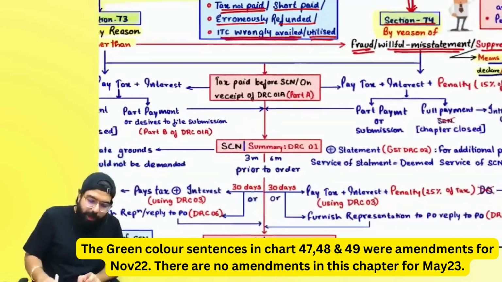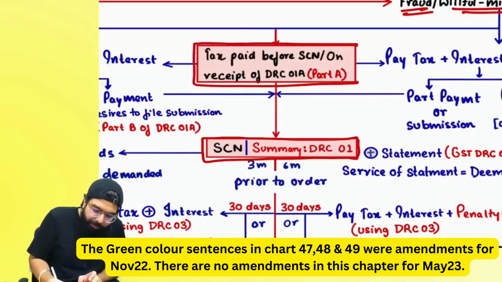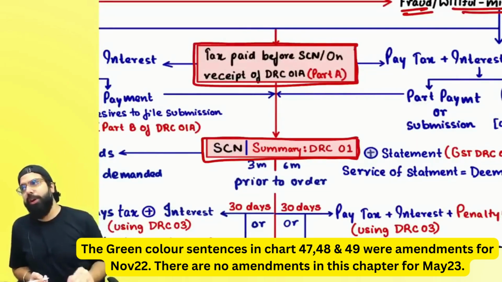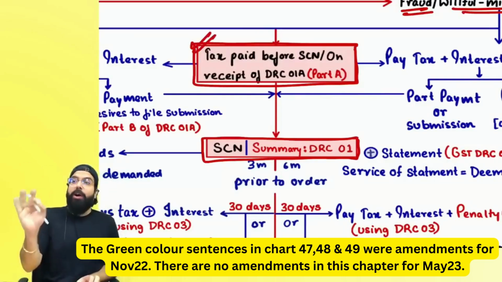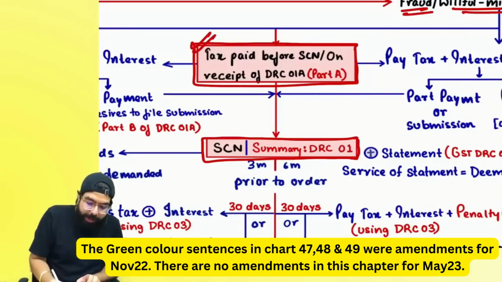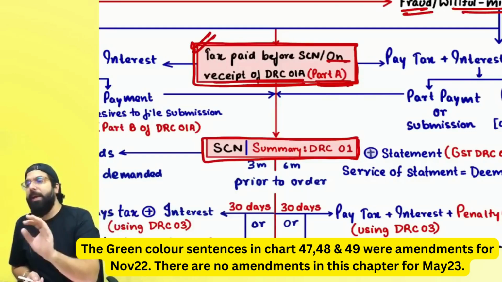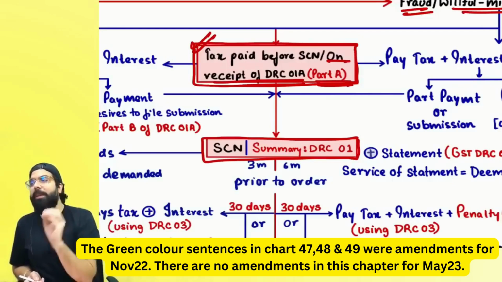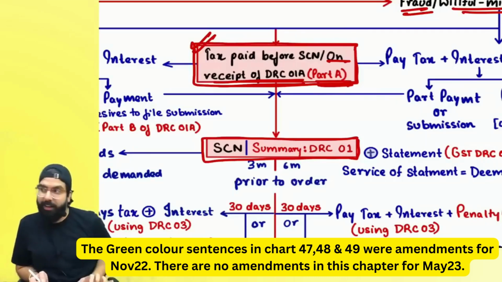Always remember one thing, before the officer raises a show cause notice, you can pay before issuance of the show cause notice also. Always remember, if you are paying before the show cause notice, or in some cases if he wants, the officer can give you one GST DRC 01 A, Part A, saying, sir, this is the amount which you are liable to pay. Intimation will be given to you that this is your tax, this is your interest, this is the penalty to be paid by you. Not estimation, intimation is given.